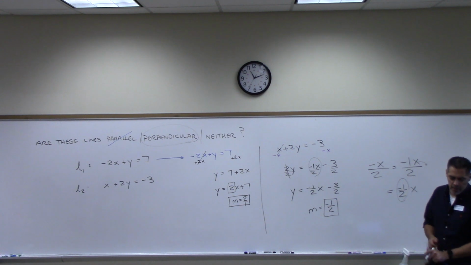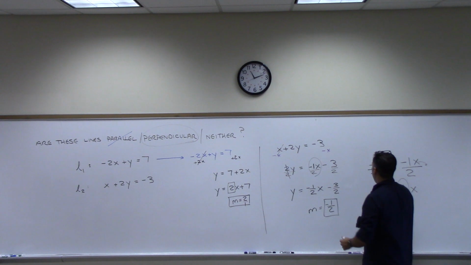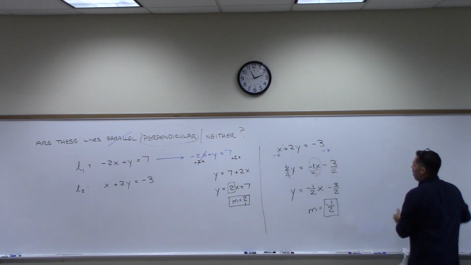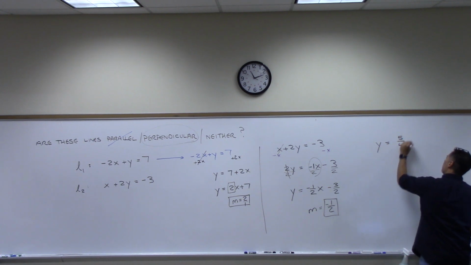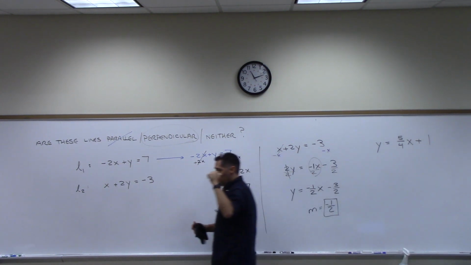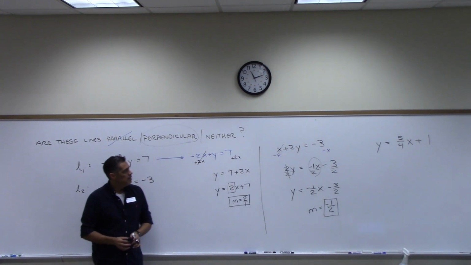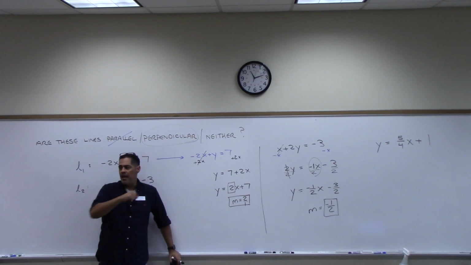All right, I have a couple of other questions for you. This is just coming from the review. This is a new problem, all right? If I gave you this equation of a line, what's the slope of that line? 5 over 4. What would be the slope of a line that would be parallel to that? Parallel. 5 over 4, right? Okay, perpendicular? Negative 4 over 5. Okay, that's in your review.